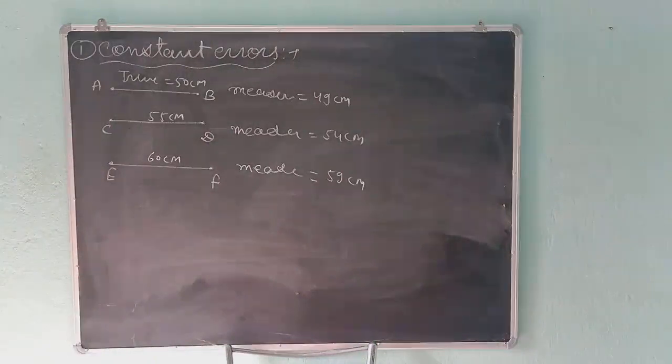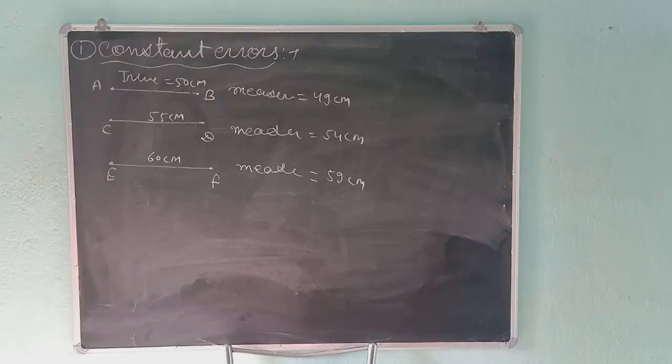Constant error means error is constant. Whenever you measure, whenever you are doing experiment, each time you are getting same error. According to this example, error is equal to 1 centimeter. So each time error is equal to 1 centimeter. So students, this type of error is called constant error.